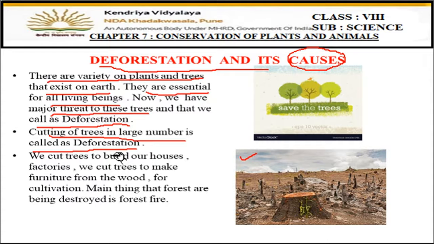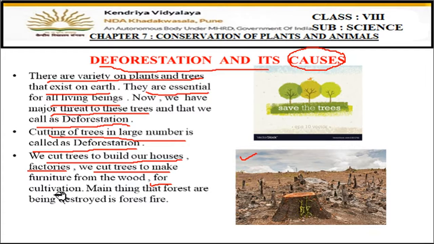Now let us find out why we are doing all this. We cut the trees to build our houses. This is the first reason. We cut the trees because we want to make houses at those places. Then we cut the trees because we need land for factories. We cut the trees to make the furniture which we use in our houses. We use wooden furniture in our houses, which is all made using plants. So we cut trees for furniture also.